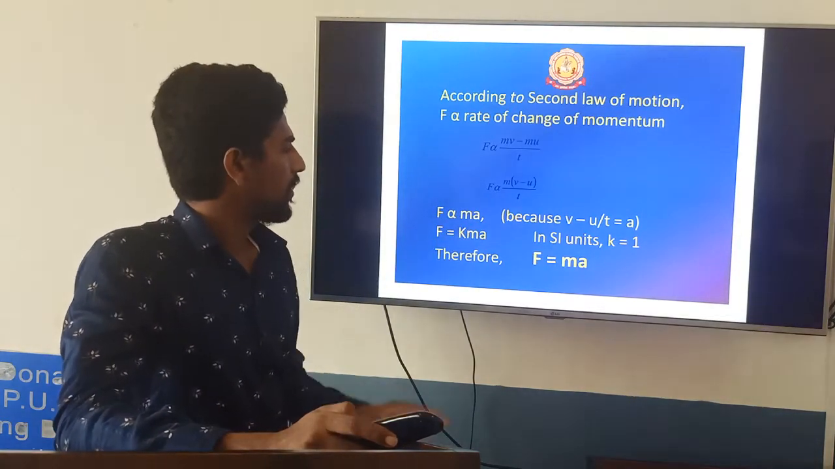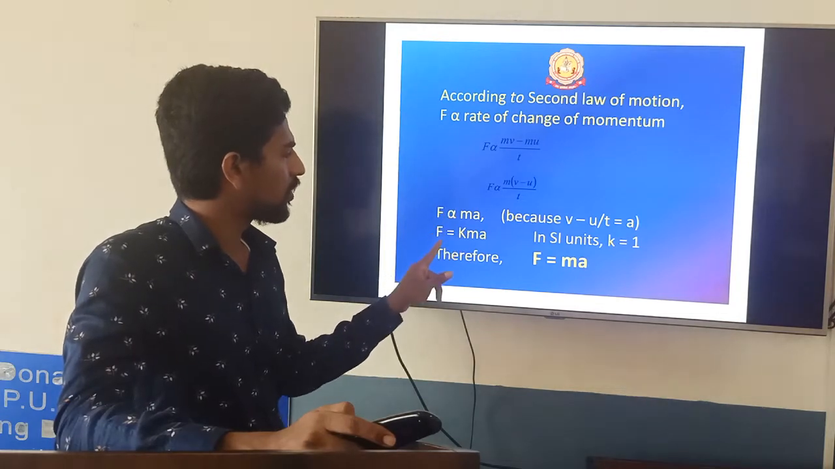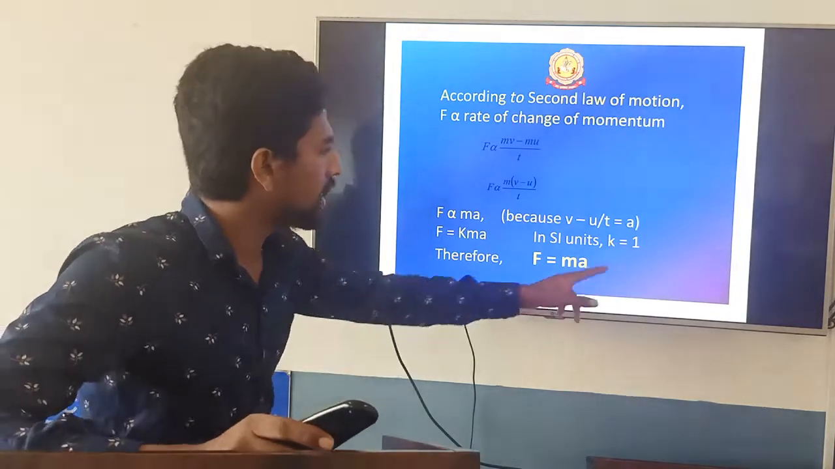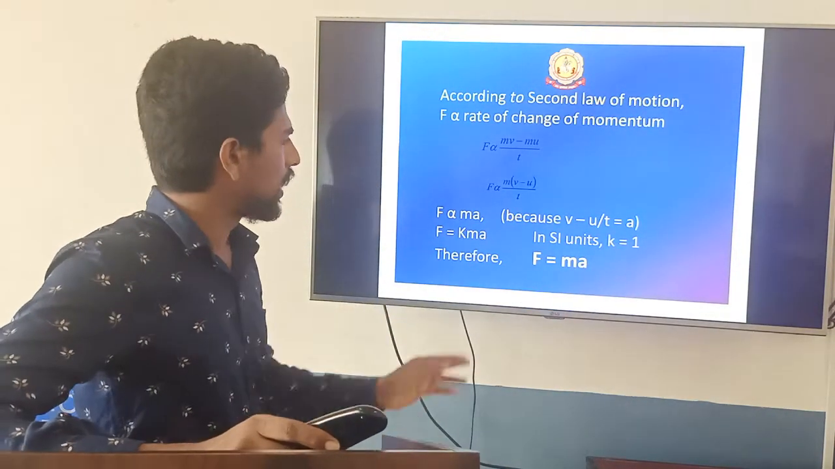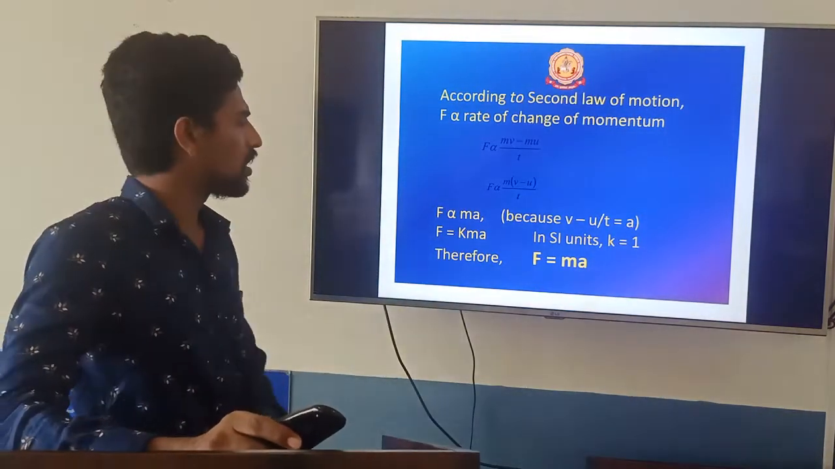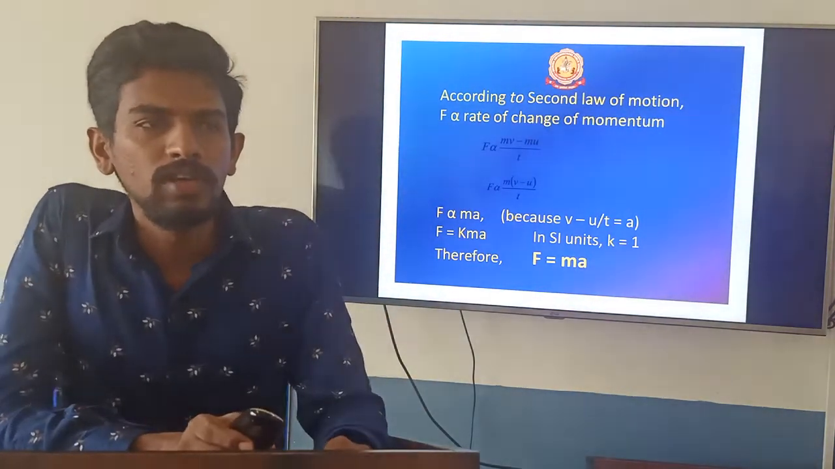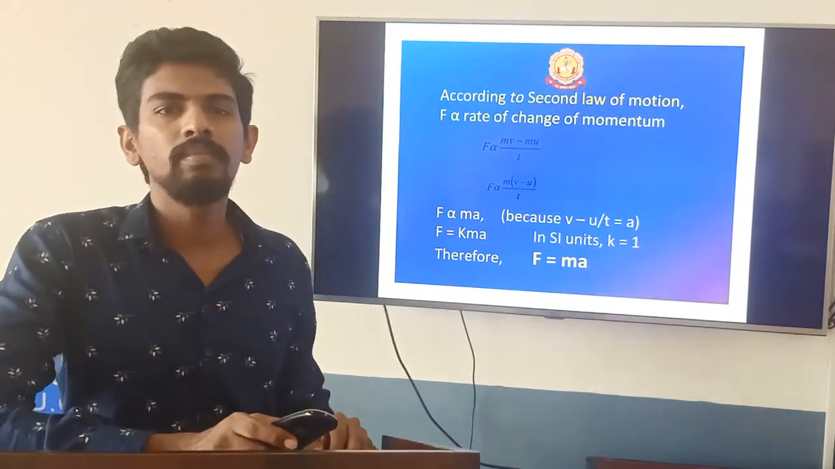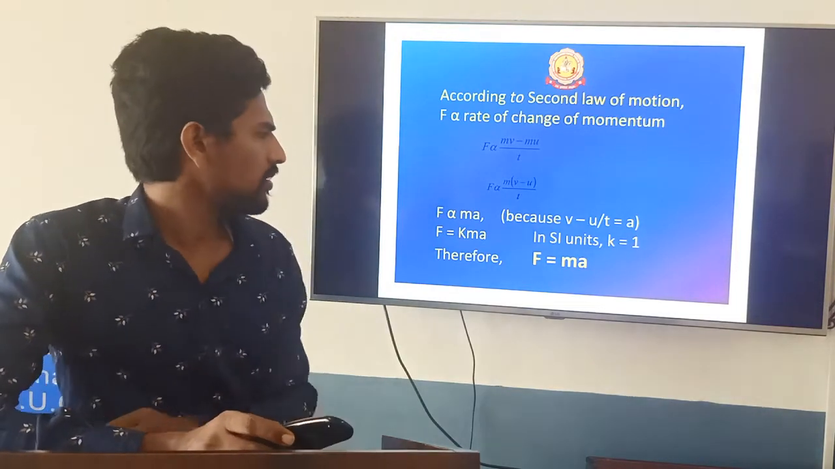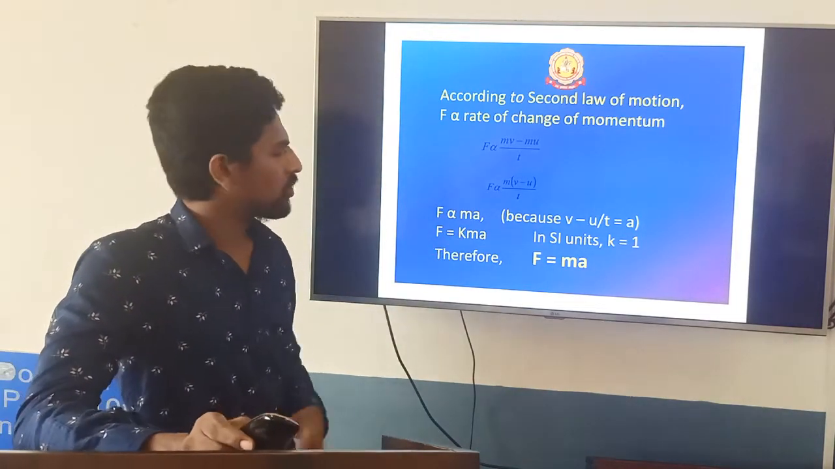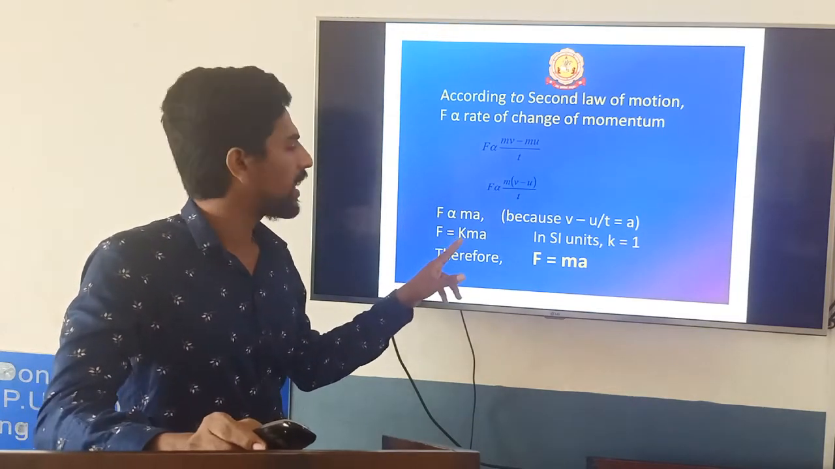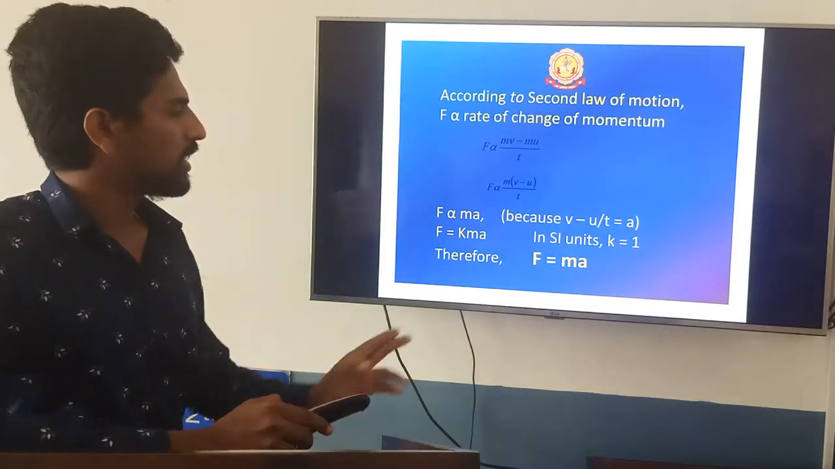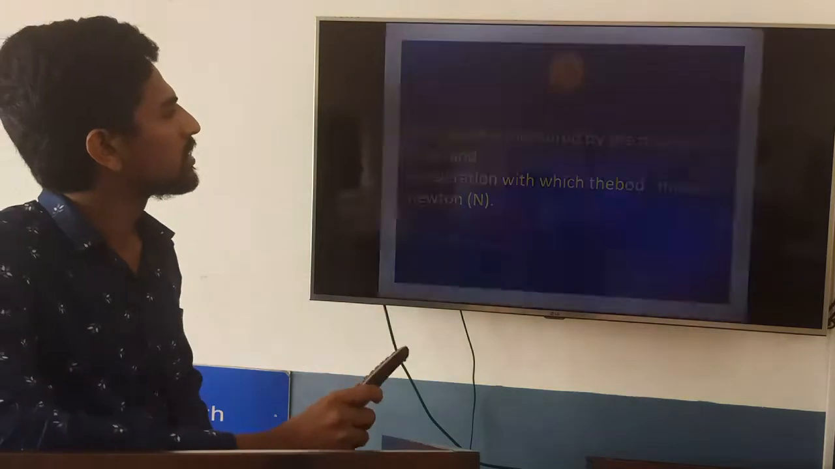Now to remove the proportionality, we make it F equal to k into ma. For SI units, you can take k equal to 1. Why can you take k equal to 1? Because you are defining the force for the first time. If you take k equal to 1 or 2 or 3, it will not make any difference in the measurement. So for ease, we take k equal to 1 and write F equal to m into a. That is the equation we get from Newton's second law.